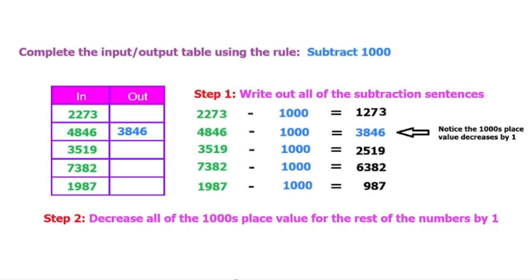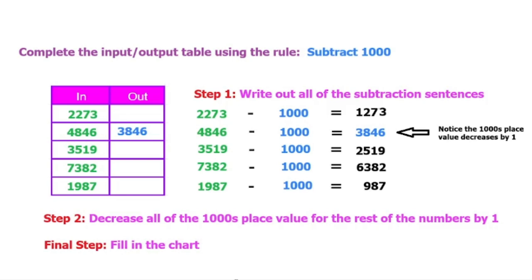So let's put them in. So 2273, if you subtract 1 from the 2, you get 1273. For 3519, it becomes 2519. For 7382, it becomes 6382. For 1987, it just becomes 987. And that's it. And so now we just can fill in the chart.